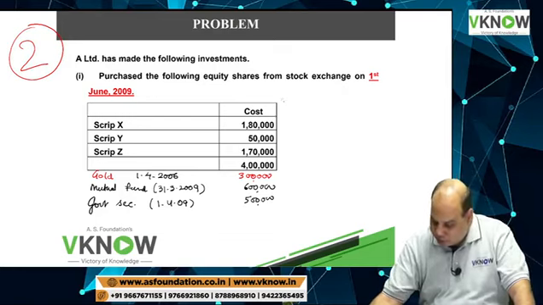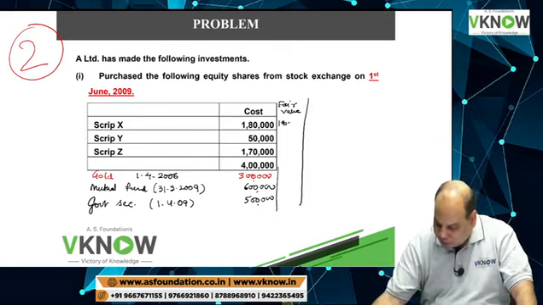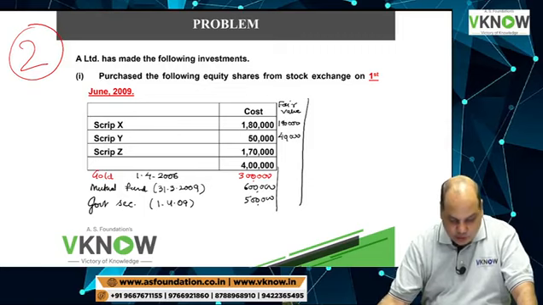So now we are given fair value. How much is fair value of share X? 1,90,000. Share Y 40,000. Share Z is 70,000.